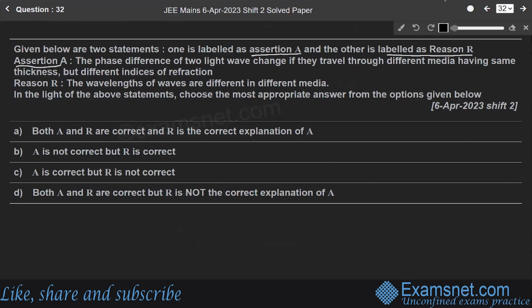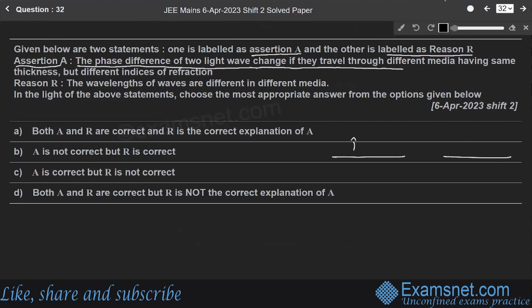This question is from the light chapter, the optics part.